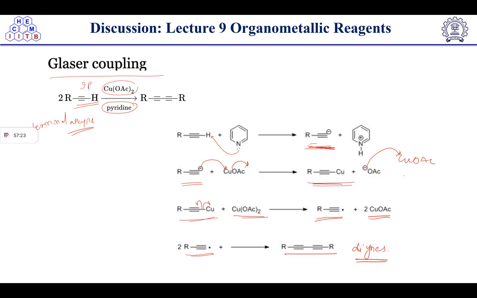It will attack on copper and acetate will knock out. After this, homolytic cleavage takes place to form the alkyne radical. Then this alkyne radical is trapped by another alkyne radical to form the diyne. This is known as the Glaser coupling.